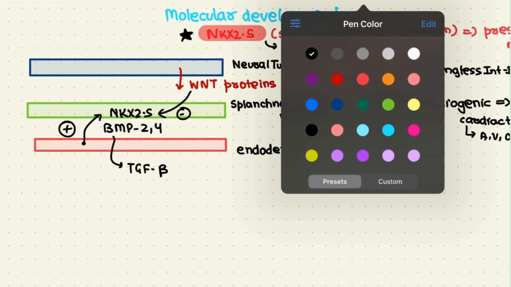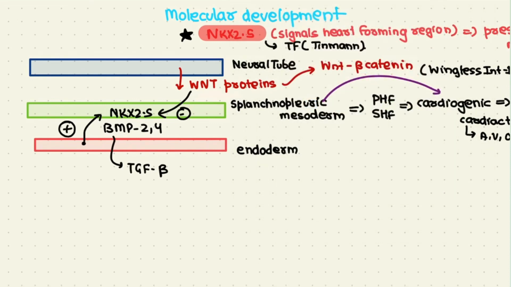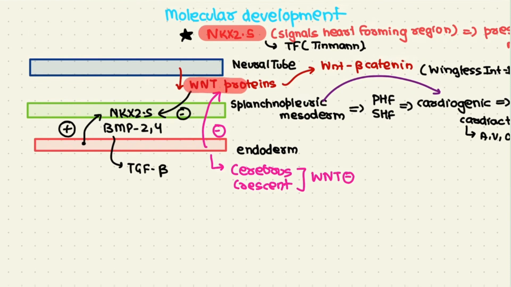So to counter that, we have the production of Wnt inhibitors by the endodermal cells, which will inhibit these Wnt proteins, and some of them are Cerberus and Crescent. So Cerberus and Crescent are Wnt inhibitors that will inhibit Wnt, and they will disengage this inhibition of NKX2.5 by the Wnt proteins.